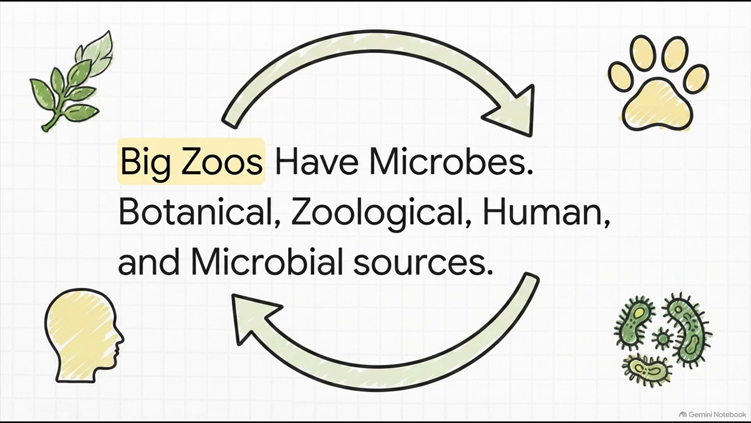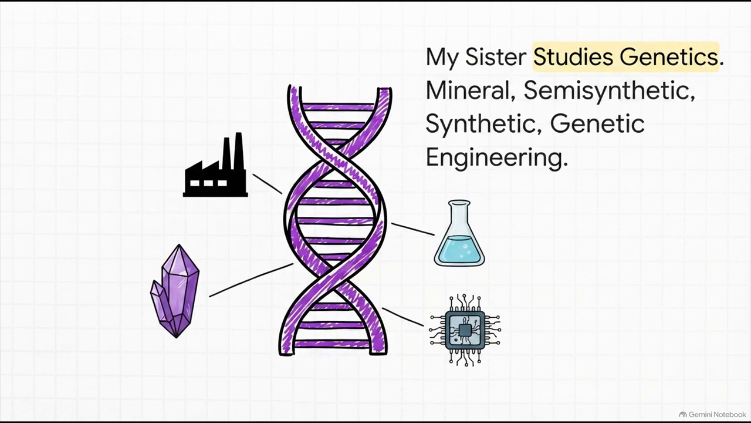B for botanical, meaning plant-based. Think ancient dried herbs, teas, and poultices. Z for zoological, meaning animal sources, like certain enzymes. H for human sources, like blood products or clotting factors. And M for microbial, which gives us life-saving antibiotics synthesized from fungi and bacteria. Big zoos have microbes.